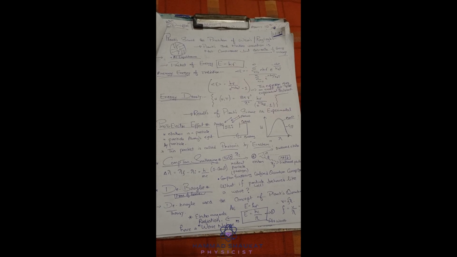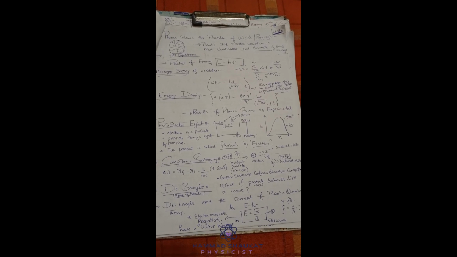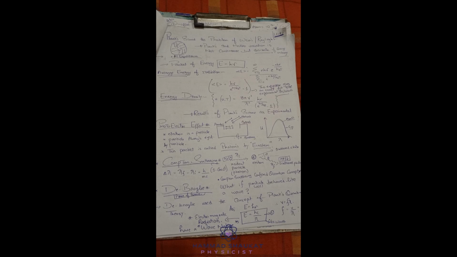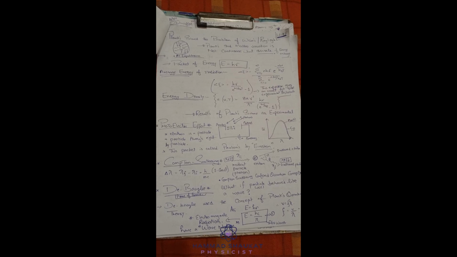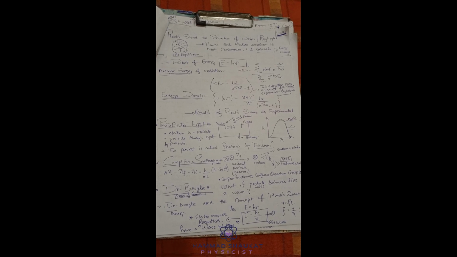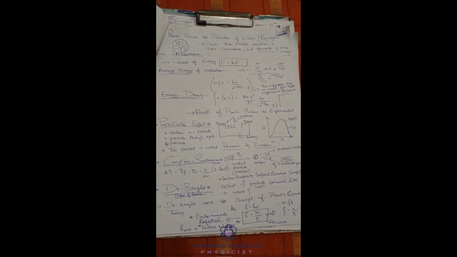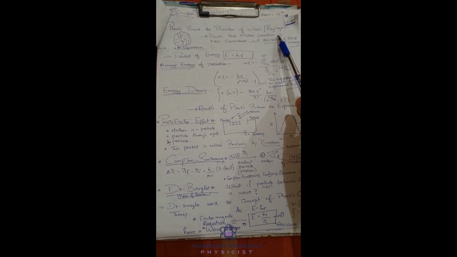As you already know, Wien's law tells us about the energy density at lower wavelengths. Moreover, Rayleigh-Jeans tells us about the energy density at higher wavelengths. So no single law tells us about the energy density at both wavelengths, high or low. So there is a contradiction, a problem in the Rayleigh-Jeans and Wien's laws. To solve this problem, Planck comes. Planck solved the problems of Wien's and Rayleigh-Jeans.